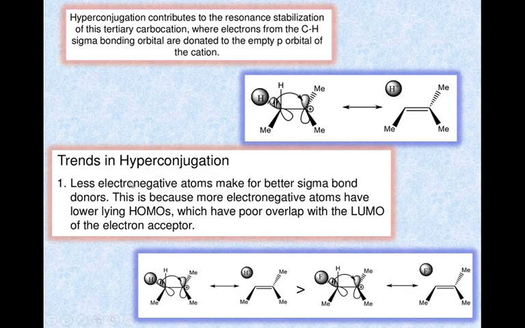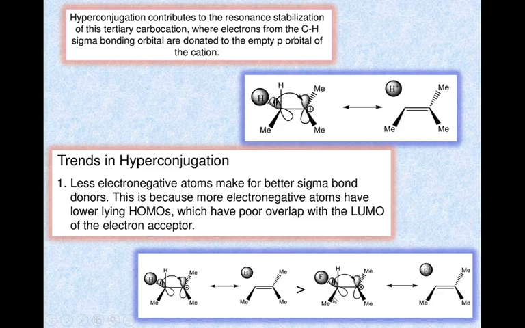Here are some trends in hyperconjugation. The less electronegative atom makes for a better sigma bond donor. This is because the more electronegative atoms have lower lying HOMOs which have poor overlap with the LUMO of the electron acceptor. Here are 2 examples in which the adjacent carbon atom of this carbocation possesses 2 hydrogens, and in this case it possesses 1 hydrogen along with 1 fluorine atom, and as we know fluorine is the most electronegative atom in the periodic table.